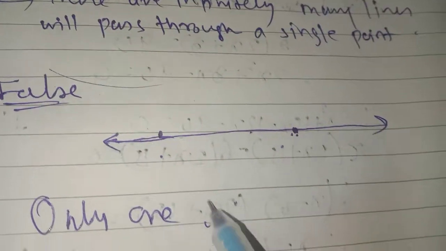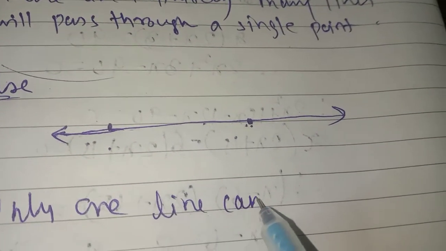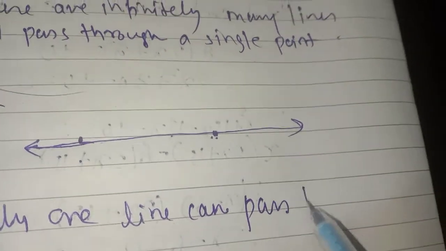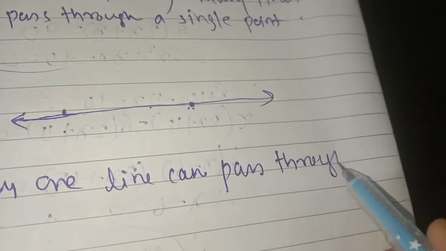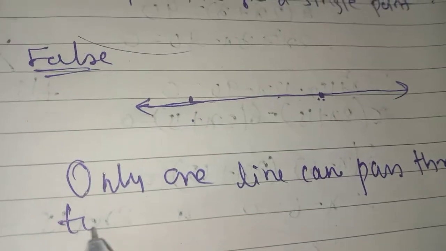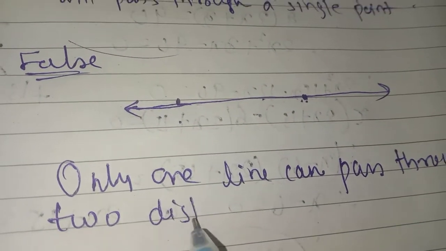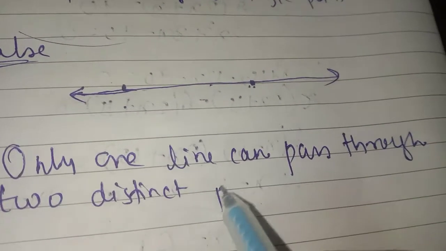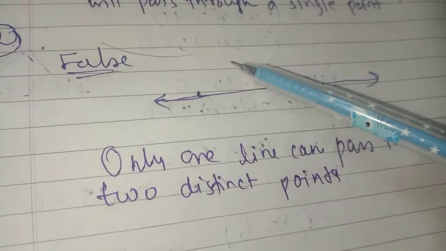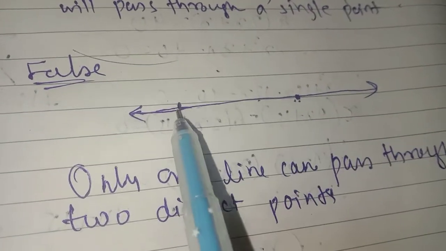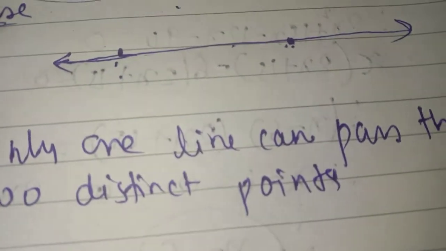So we can say that only one line can pass through two distinct points. Okay, so this is also a false statement. Clear? That is, two distinct points possess only one single line.